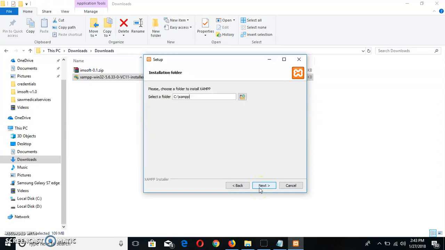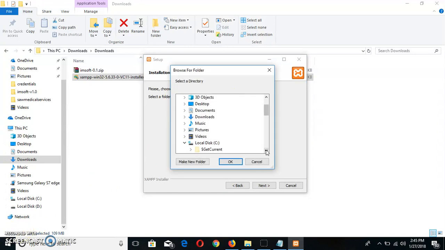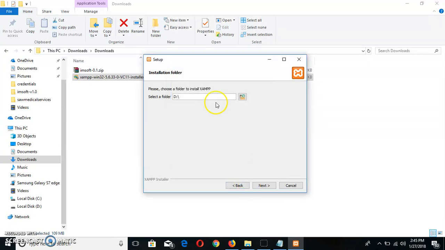Click on next. You should avoid installing XAMPP into the C drive, because when you reinstall your Windows, you won't have to go over all this installation process again. So I'm gonna choose the D drive. To save your data and time, you must install your XAMPP into D, E or F.